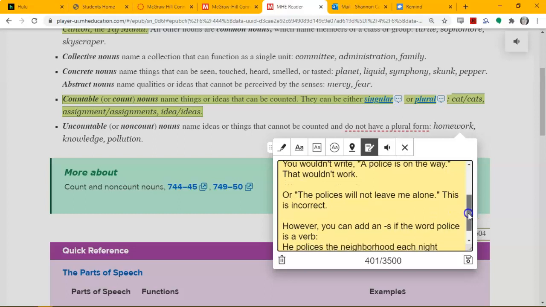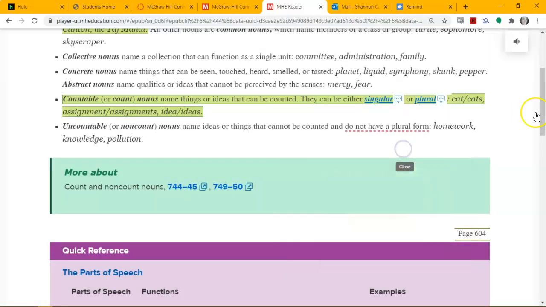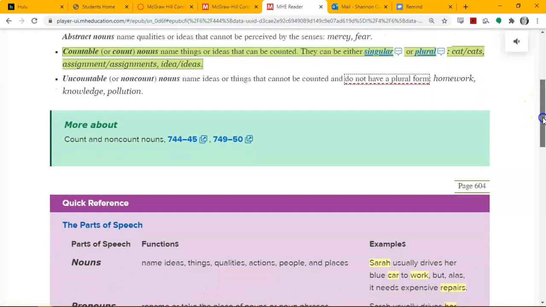You would add an S if the word police is a verb. For example, he polices or patrols means the same thing. That word comes up in writing a good bit, so I just wanted you to know that.